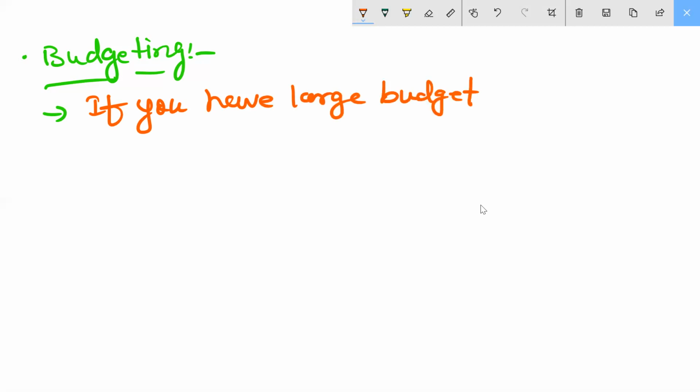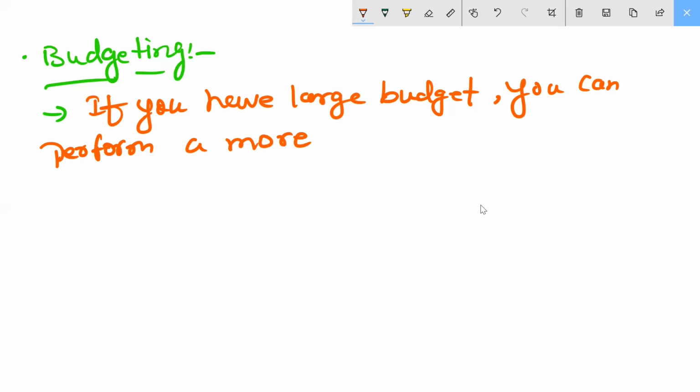If you have a large budget, you can perform a more in-depth test, because the tools are very sensitive and very costly. Okay, in-depth test.